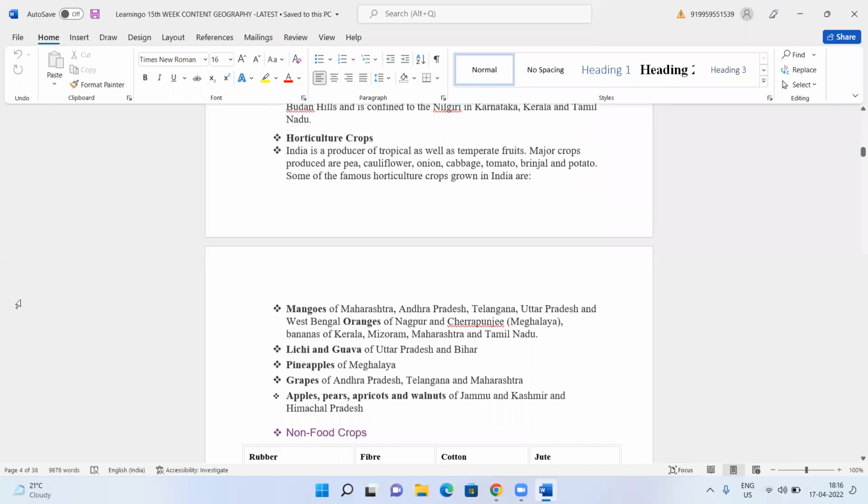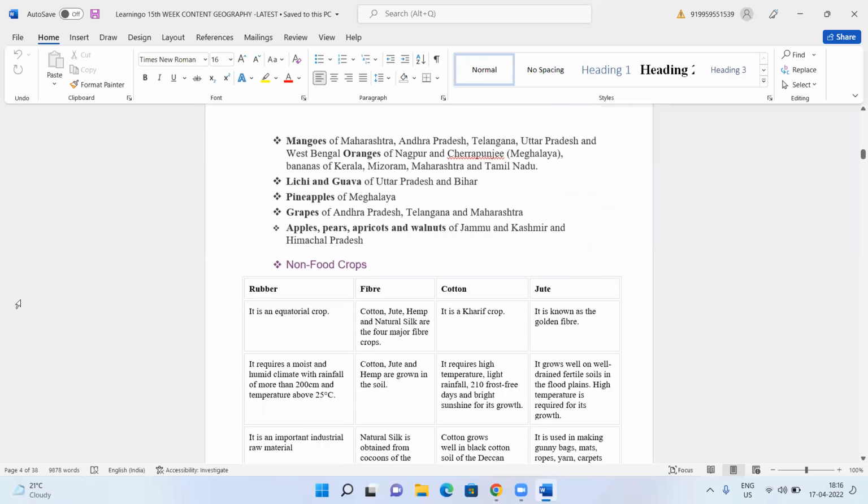So you have to remember the names of these important horticulture crops. Mangoes, oranges, lychee, and guava of Uttar Pradesh and Bihar, which are very famous there. Then you have the pineapples of Meghalaya, the grapes of Andhra Pradesh, Telangana, and Maharashtra. Then apples, pears, apricots, and walnuts of Jammu and Kashmir and Himachal Pradesh. These are very popular for us.